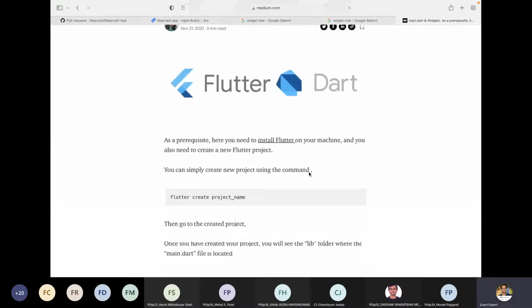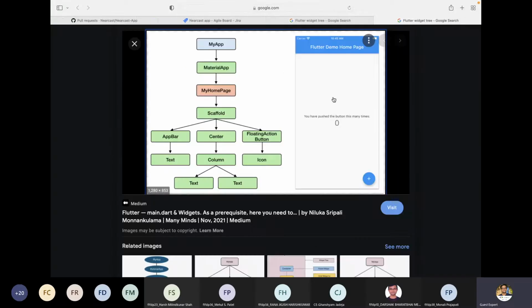Yes. Okay. So whenever we write any widget in Flutter, as soon as we add the widget, it creates a tree and adds another node. Like in our counter application, which is the default application, we have MyApp. In the app, we have MaterialApp. In MaterialApp, we have the homepage. In the homepage, we have Scaffold. In Scaffold, we have AppBar, then body, and then FloatingActionButton.